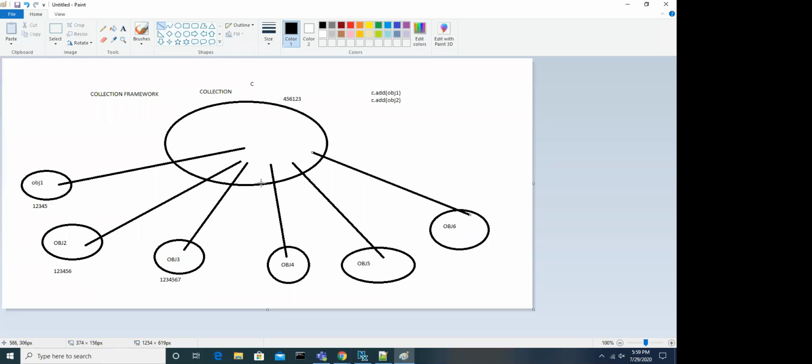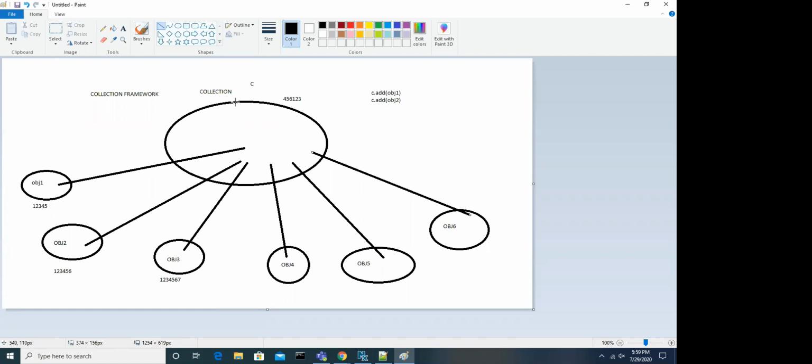What we have here, we can add n number of objects, and there is no limit. We don't need to specify in advance. And the collection object, how it works, I am explaining. Let's assume programmatically we will see. You don't worry about it. Just try to understand the concept wise.